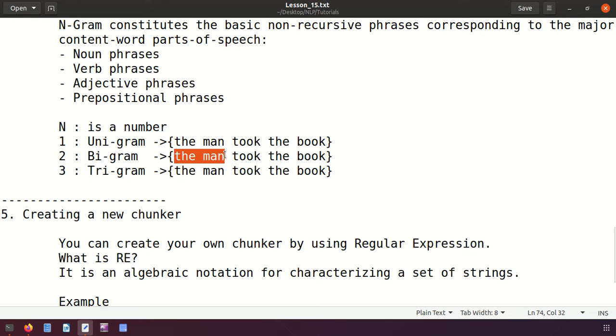This is the first phrase, this is the second phrase, and from here to here is another phrase, and from here to here we will be having another phrase, right? If it is trigram, trigram means we will be considering 3 words as a single phrase, like this. The man took, and again from here to here it will be considered as a second, and from here again to here 3 words will be considered as a single phrase.